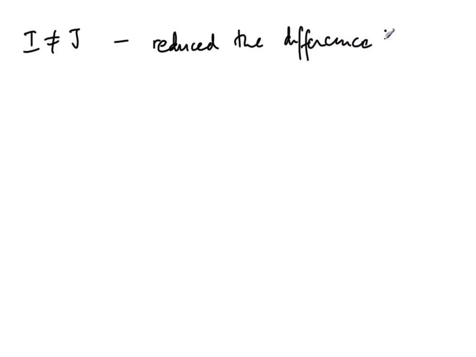So what we have done now is that earlier we had I not equal to J, and now we have reduced the difference by one job. Now I again look for, so J has now become some J1.